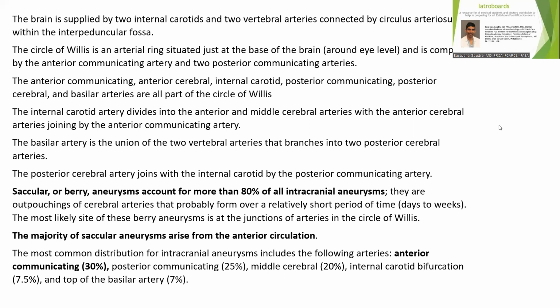The most common distribution for intracranial aneurysms includes the following arteries: anterior communicating in 30%, posterior communicating in 25%, middle cerebral in about 1/5, internal carotid bifurcation in about 7.5%, and the top of the basilar artery in about 7%.